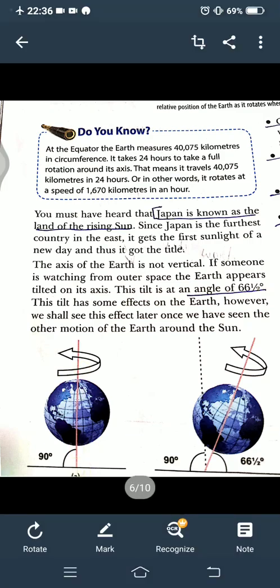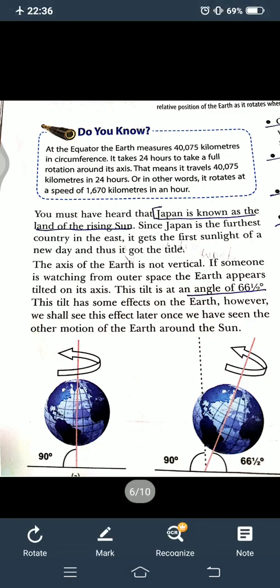See this, ऐसा स्ट्रेट में आपको नहीं दिखेगी. See this, ऐसा 90 डिग्री में नहीं है. Our earth and both the poles are tilted. Tilted means थोड़ा झुका हुआ. It is 66.5 degrees tilted है. Okay?